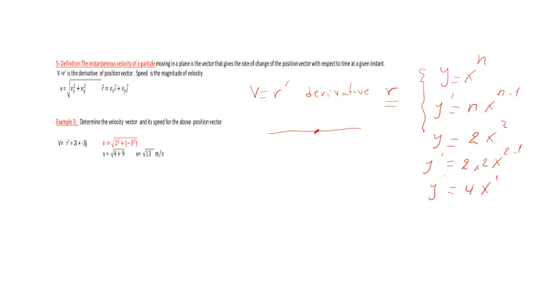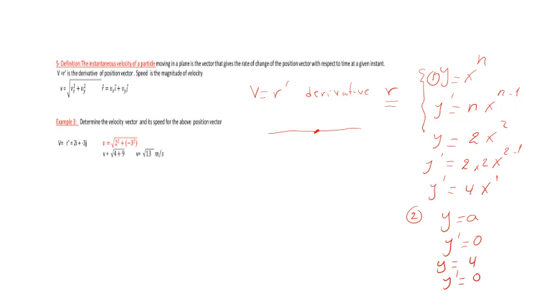This is the derivative. Okay, this is the rule. But the derivative of a constant function, y equal a, a constant, y prime always equals 0. If y equal 4, y prime equal to 0. This is its derivative.